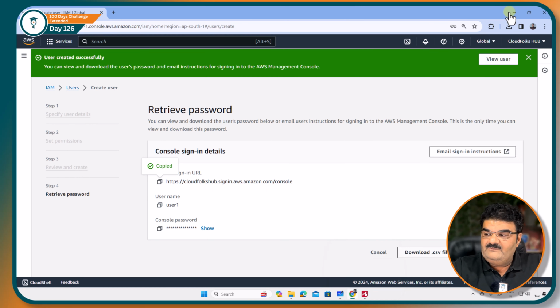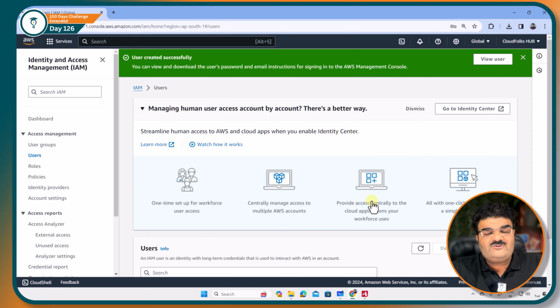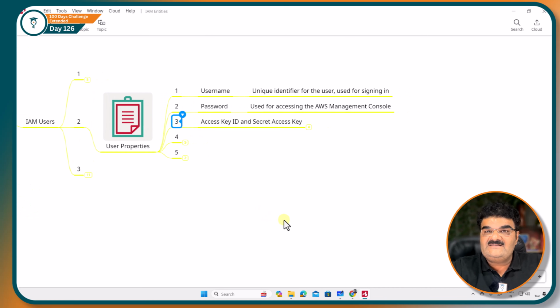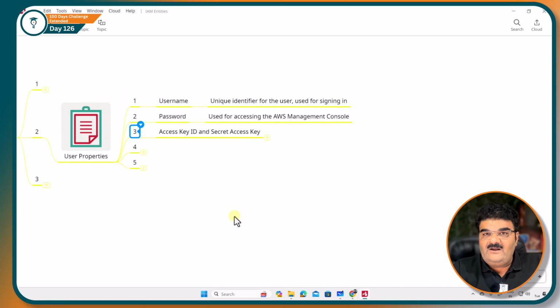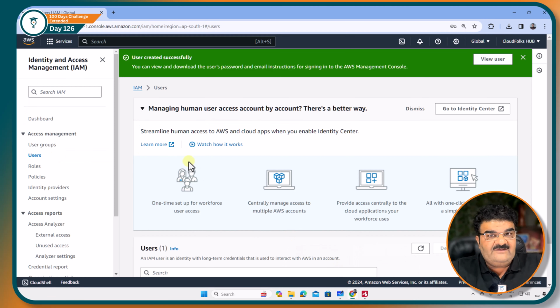Now, is it the only requirement to provide console access to a user? No. Let's talk about more. Access key ID and secret access key. See, till now we are just using the AWS management console in order to manage our AWS environment.